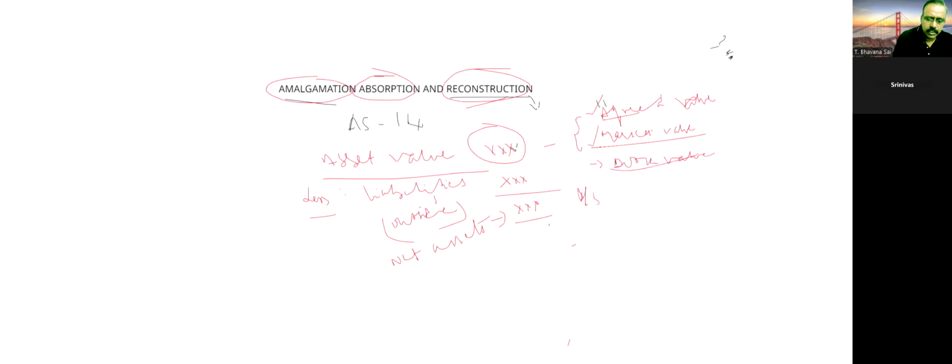Whatever values are given in the balance sheet will be taken as book value. For liabilities also, the same condition will be applicable. First we should try to go for agreed value. If agreed value is not there, then we should go for the market value. If nothing is available, then we can go for book value.